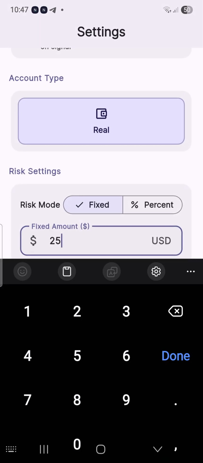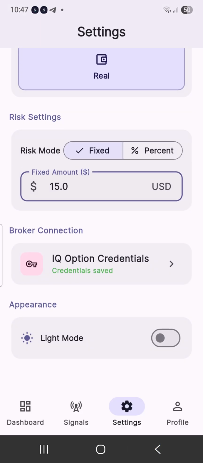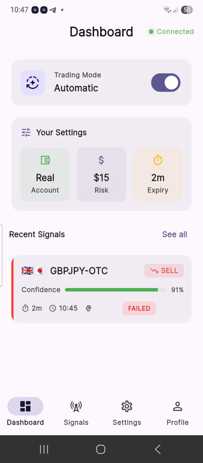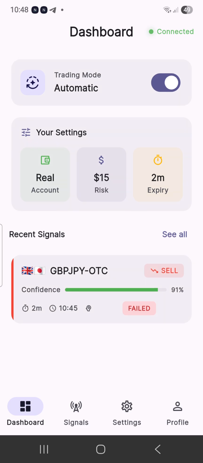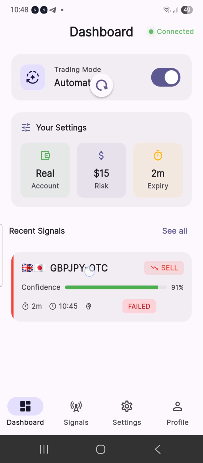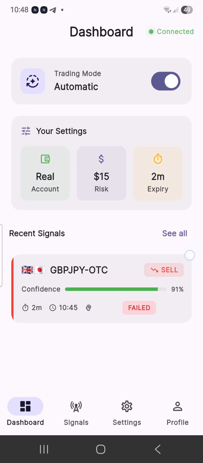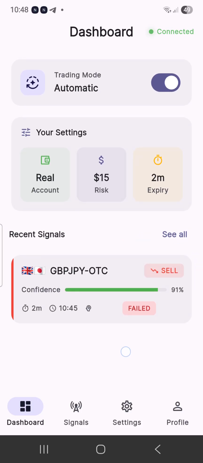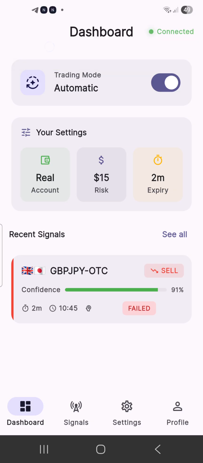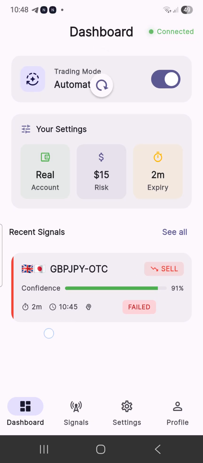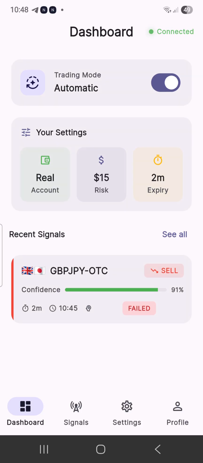So just tap on back. Once you tap on back, we come here and wait for trades. You can see the first trade actually failed. You can get a failed trade because you did not do your settings. There are so many reasons why this can happen. It happens actually, but it should not be plenty, like having 20, 25, 30 failed trades. We don't recommend that, right? There's a reason for it, which I've recorded a video on, and I'll be sending it to you.